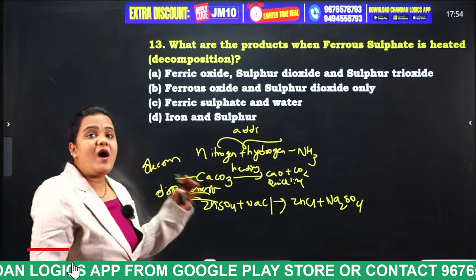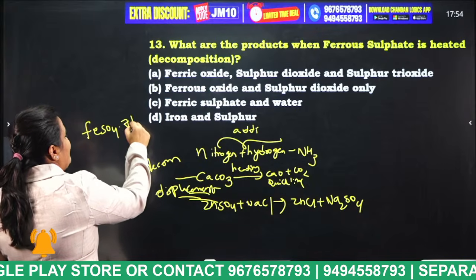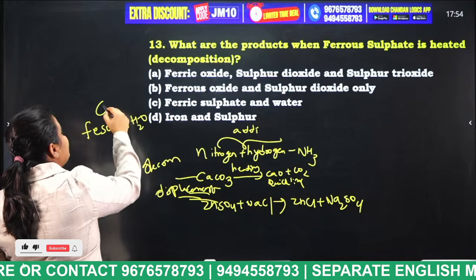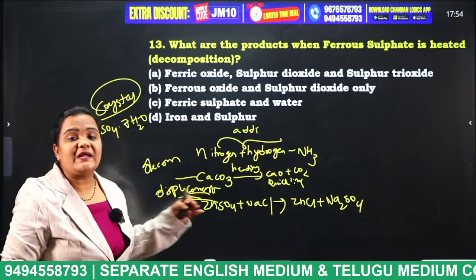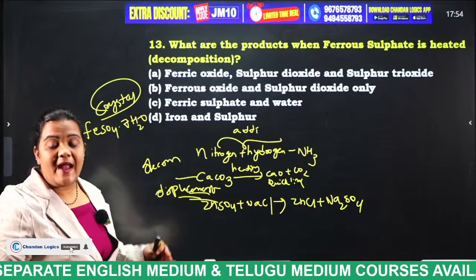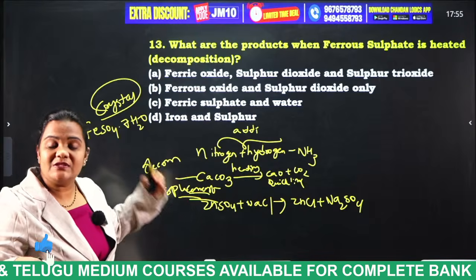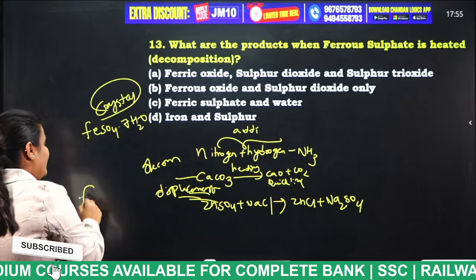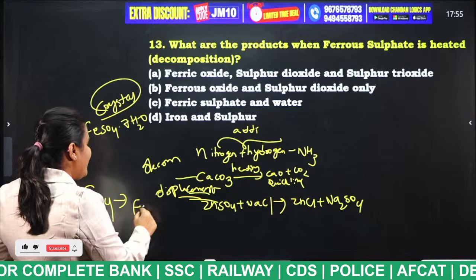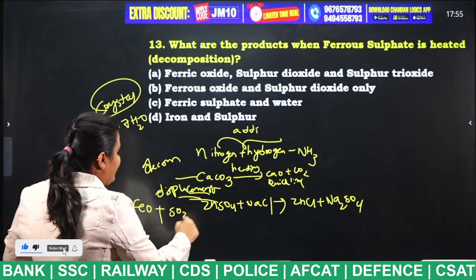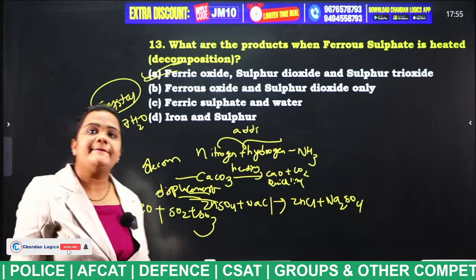Now, tell me, students, what they are giving. They are saying ferrous sulfate, FeSO4 7H2O. In the initial state, this ferrous sulfate will be available in crystal form. The formula for that is FeSO4 7H2O. If we heat this crystal ferrous sulfate, what are the things we get? Ferric oxide plus sulfur dioxide plus sulfur trioxide. So, option A is the correct answer for this question.